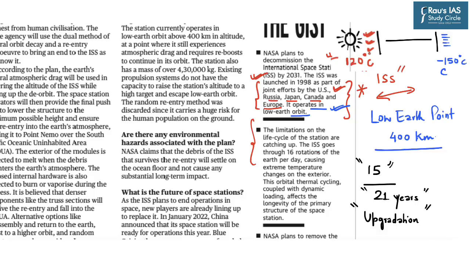So it says the ISS goes through 16 rotations of the Earth per day, causing extreme temperature changes on the exterior. So this continuous rotation of the International Space Station around the Earth has been referred to as orbital thermal cycling, coupled with dynamic loading. Now here dynamic loading refers to docking and undocking of the spacecraft which carries the astronauts to the International Space Station, and all these affect the longevity of the primary structure of the space station. So because of all these reasons, NASA is planning to decommission the International Space Station.